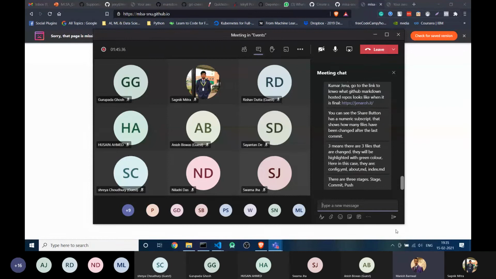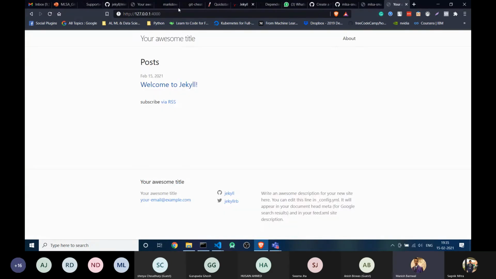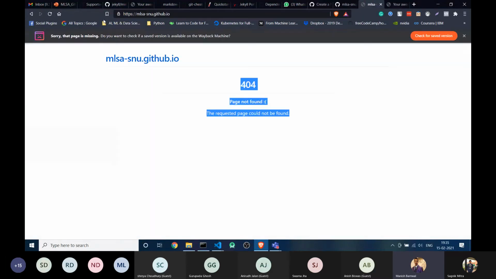Any idea? You can write it in chat or unmute yourself. Why is it throwing a 404 error? It should not, right? I can already see it's working fine on my local server, but why is it not working on my github.io? Anyone?